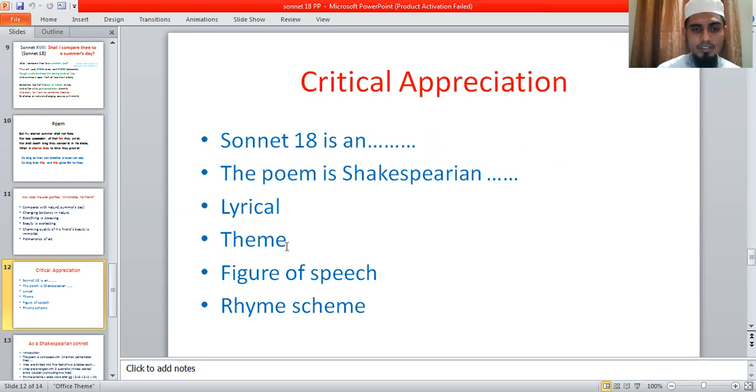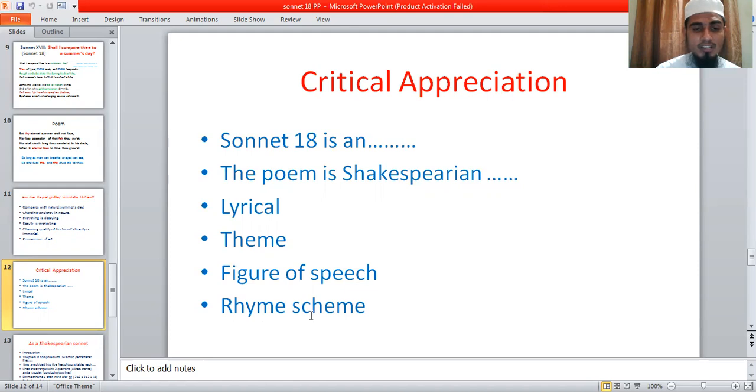The theme, you know, is the beauty of his friend. For figures of speech, you know that anaphora, assonance, imagery and metaphor are used. These types of figures of speech are used, and you can give the proof from which lines in your book, volume number 1, question number 2. Maybe here you can find this answer.